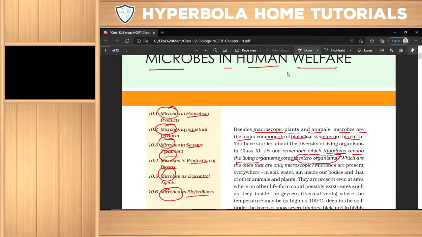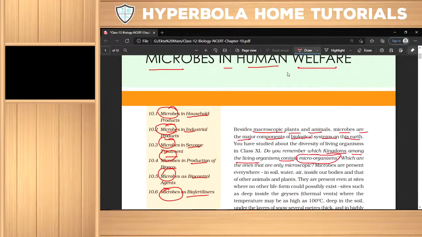It is in chapter number 2 of class 11. The five kingdoms of R.H. Whittaker, classified on the basis of diversity and morphology, are Monera, Protista, fungi, plants and animals.